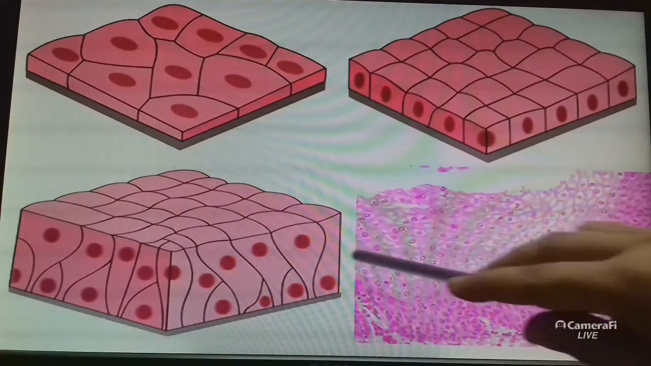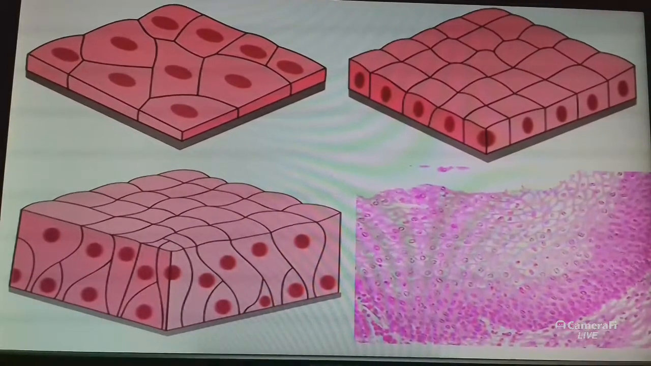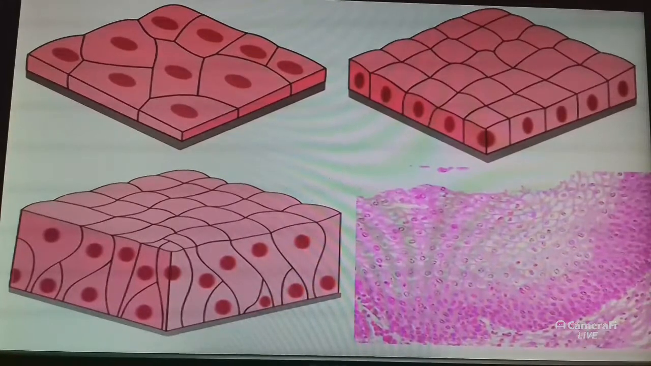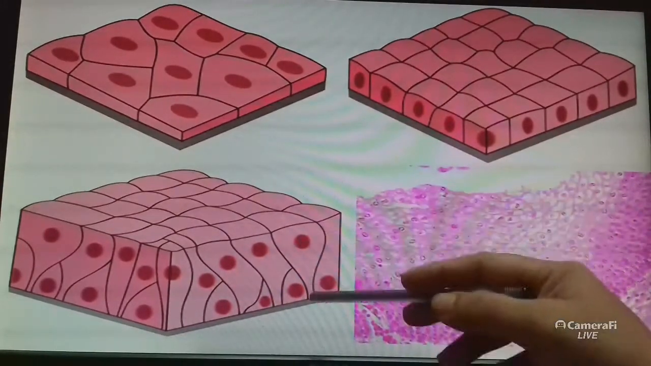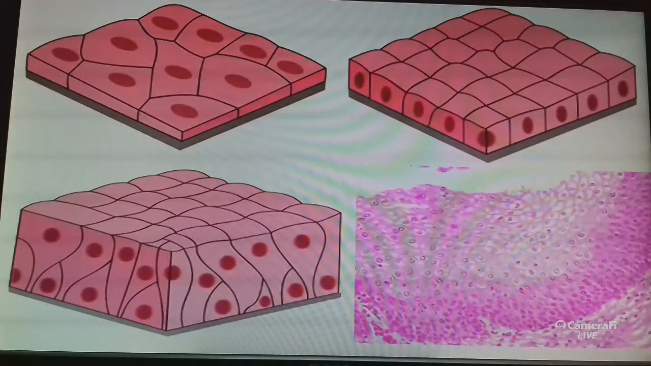Now columnar epithelium. Where absorption and secretion occur, as in the inner lining of the intestine, tall epithelial cells are present, just like pillar-like structures.